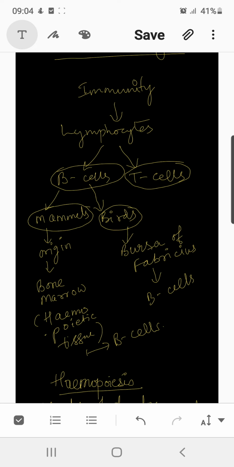In the case of birds, the primary lymphoid organs include a gut associated lymphoid organ which is known as the bursa of Fabricius.